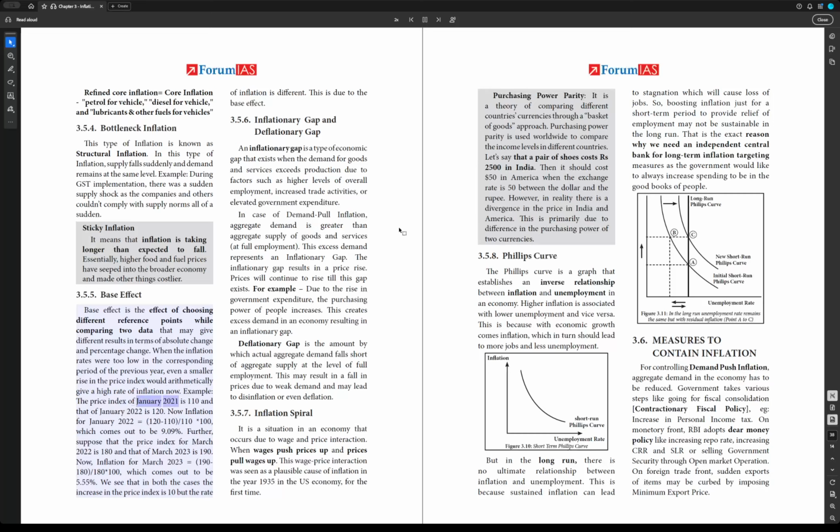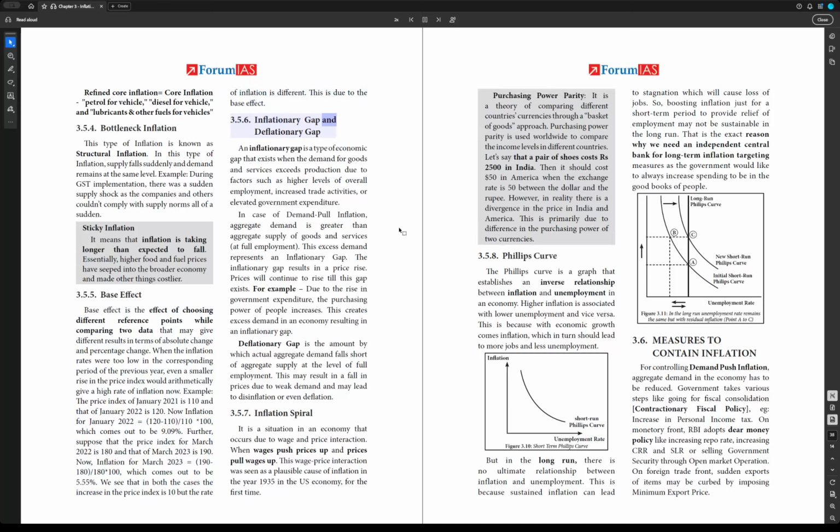Example, the price index of January 2021 is 110, and that of January 2022 is 120. Now inflation for January 2022 equals (120 minus 110) divided by 110 times 100, which comes out to be 9.09%. Further, suppose that the price index for March 2022 is 180, and that of March 2023 is 190. Now, inflation for March 2023 equals (190 minus 180) divided by 180 times 100, which comes out to be 5.55%. We see that in both the cases the increase in the price index is 10, but the rate of inflation is different. This is due to the base effect.